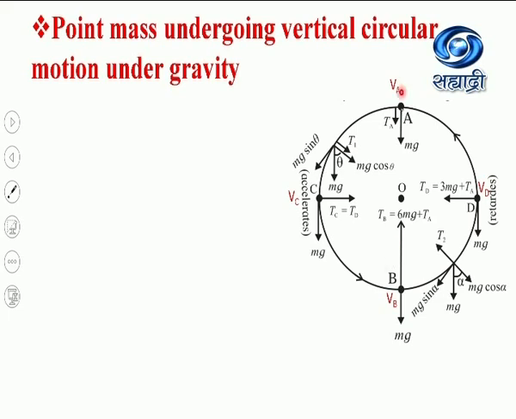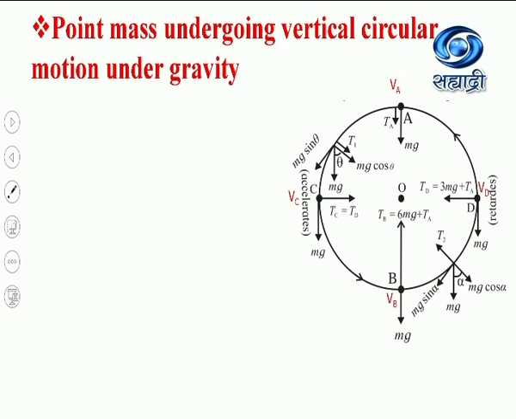Here the point mass is attached to a long, flexible, massless, inextensible string, and this string is revolving in a vertical circle so that this point mass performs the vertical circular motion, and the string revolves in a vertical plane.